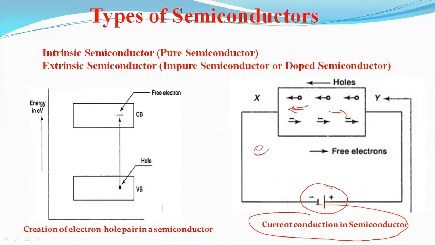Very simple: electrons are trying to attract to the positive terminal, and holes are trying to repel from the positive terminal. Now come back to the next slide. A missing electron in the valence band is a vacant space. Already I have discussed it, right?